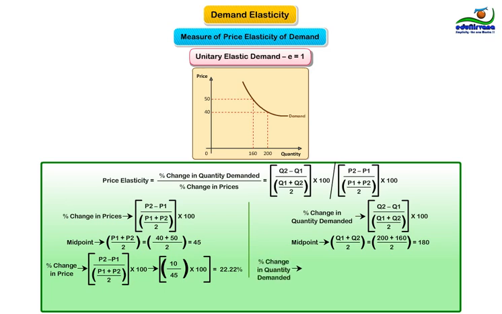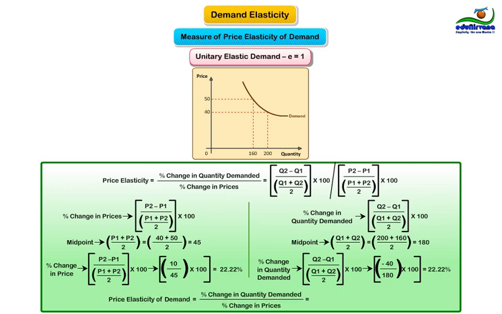Percentage change is Q2 minus Q1 divided by midpoint whole multiplied by 100, that is 160 minus 200 divided by 180 whole multiplied by 100, which is equal to minus 40 divided by 180 whole multiplied by 100 and results in 22.22%.